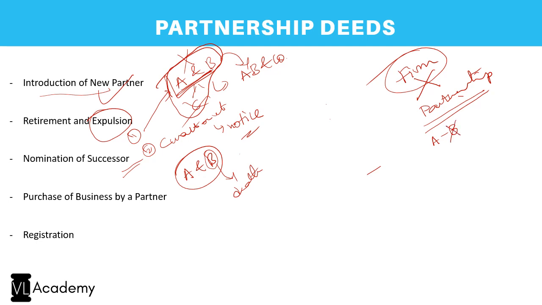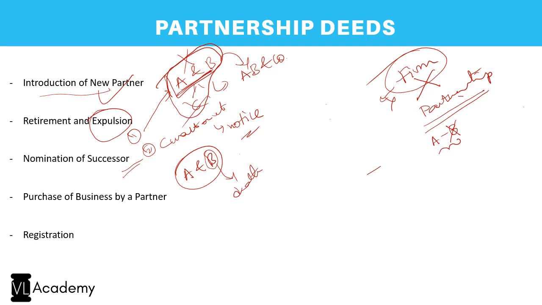Now, at the time of death of B, this relationship is gone. But the firm should still prevail, correct? Yes. However, a firm will be in existence only if the relationship between the partners in the firm is still prevalent. At least between the last two of them, at least one relationship should be standard. So here there is no more relationship which is valid, and hence even the firm is deemed to have been dissolved. Correct? Try to understand, try to dig deep.